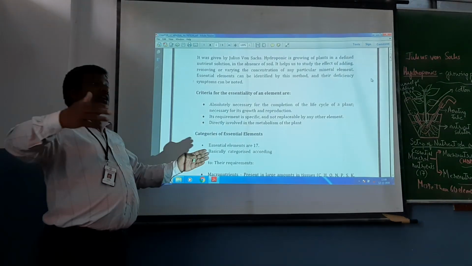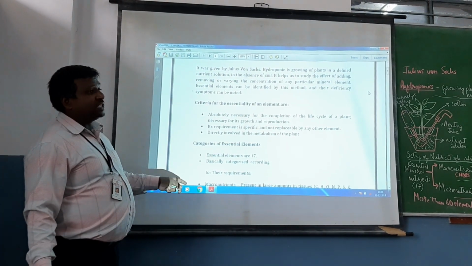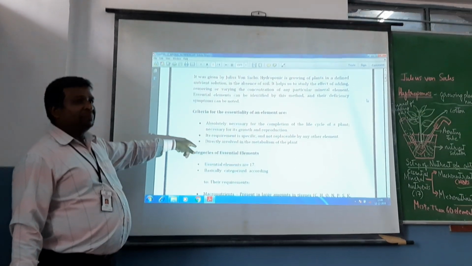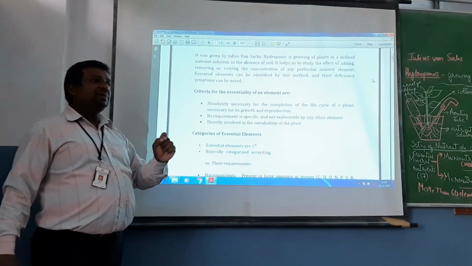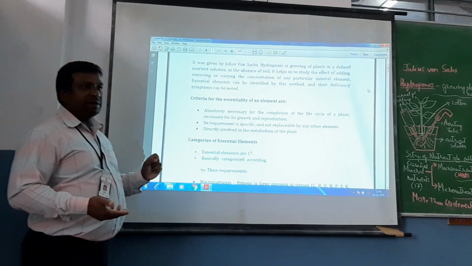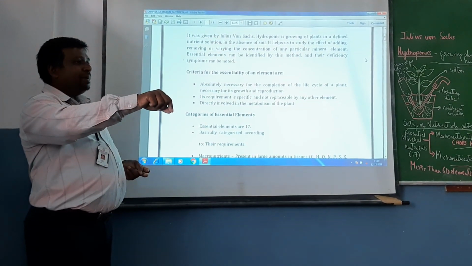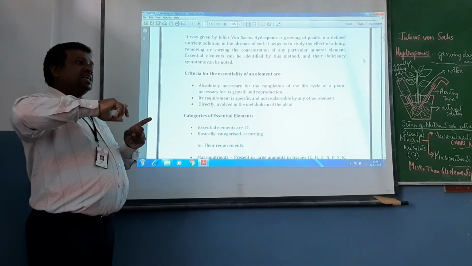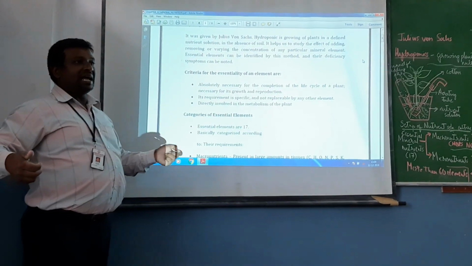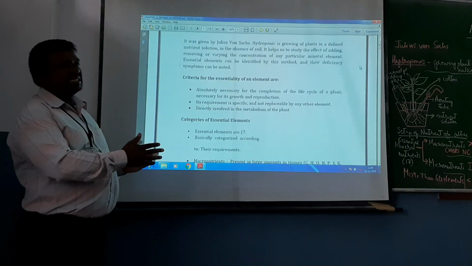So even though there are 105 elements, of which 65 and more are required for plants, of which only 17 elements we call as essential elements based on this criteria. They have identified each and every element by quantitative and qualitative analysis by performing experiments in the plant. Wherein in the solution they might have had only one element and in different quantities they might have found out how much is required. If it is in excess, what is going to be the harm? If it is deficient, what is going to be the harm? By experiments we have identified all these elements.